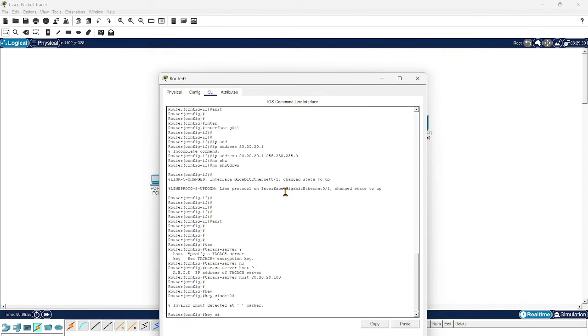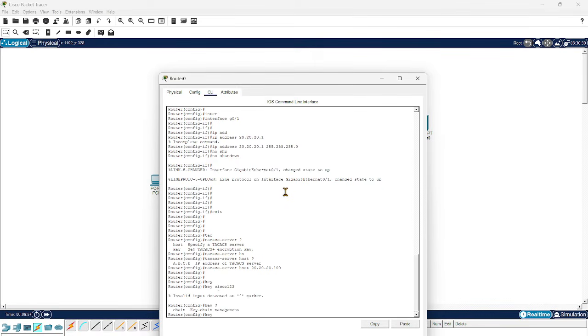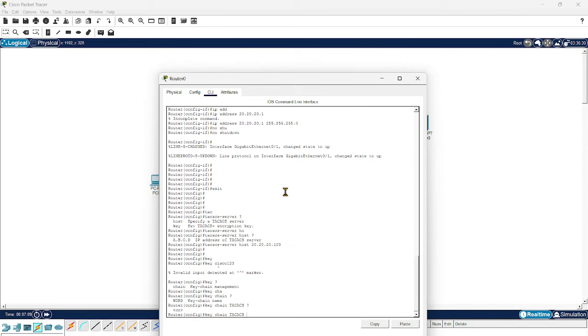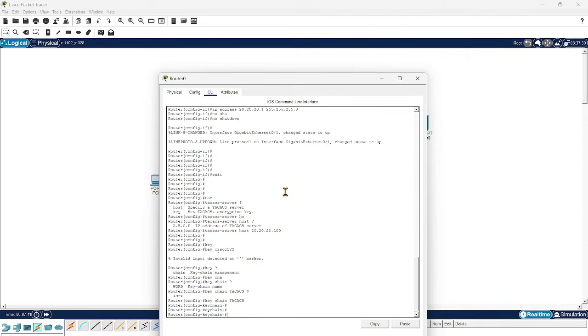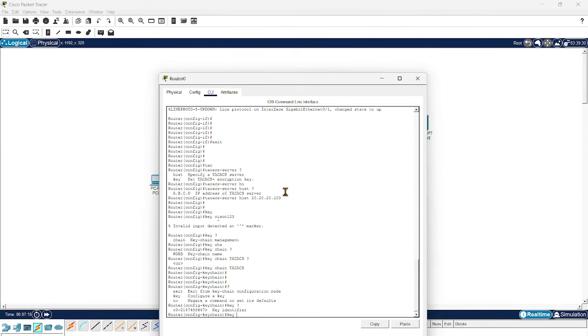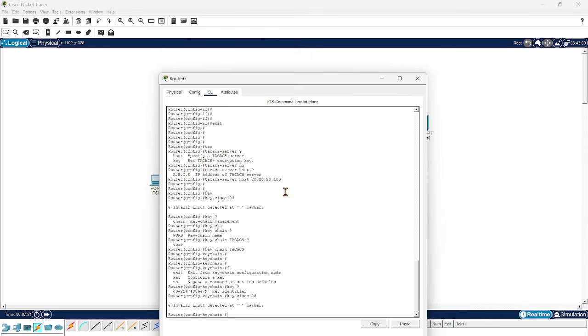Sorry, I think it's a key chain and key. Under the key chain, we can configure the key here. Okay, and for the identifier, you can configure anything, Cisco123, or I think it has to be numbers only.